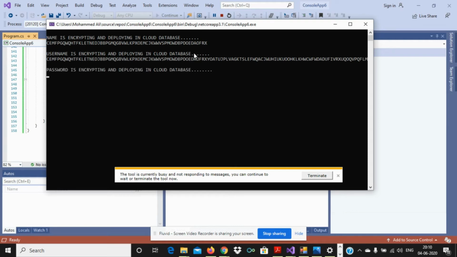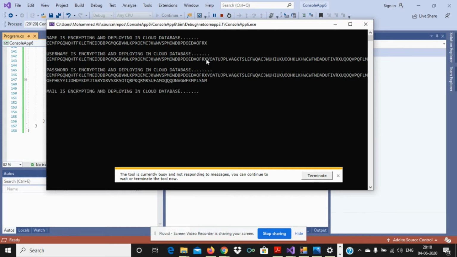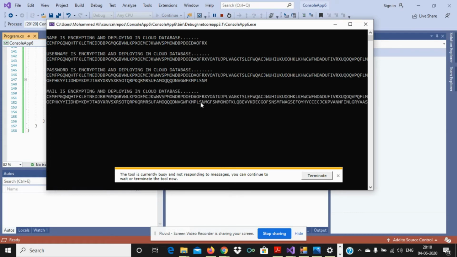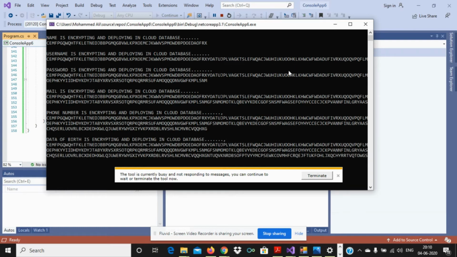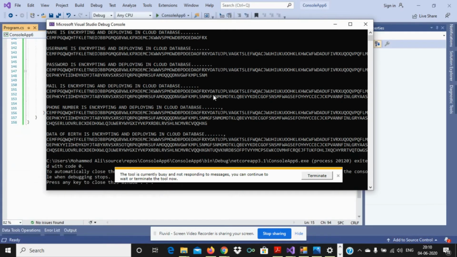Here you can see the size of the encryption is getting larger. See here, it's half a line. Here this is one line, this is 1.5 lines, 2 lines, and then it goes to 3 lines. You can see the same words, but here the word differs. The differing word is combined with the partial encrypted one.